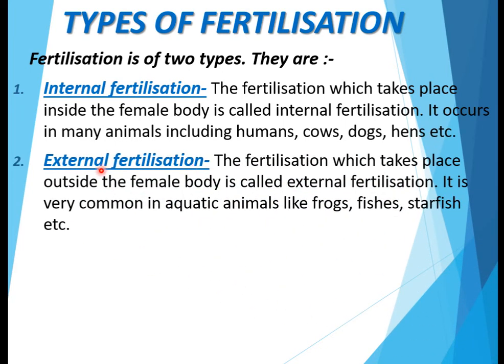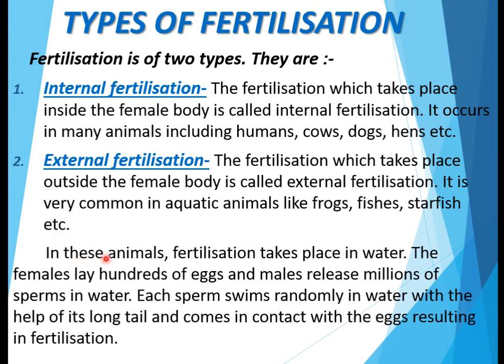The second type of fertilization is external fertilization. The fertilization which takes place outside the female body is called external fertilization. It is very common in aquatic animals like frogs, fishes, starfish, etc. In these animals, fertilization takes place in water. The females lay hundreds of eggs and males release millions of sperms in water.